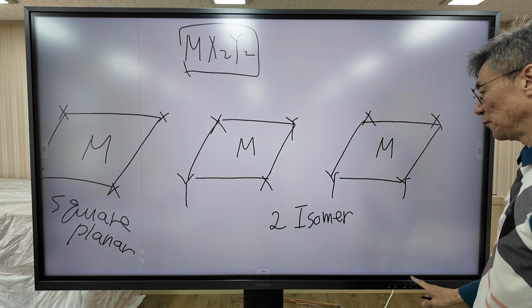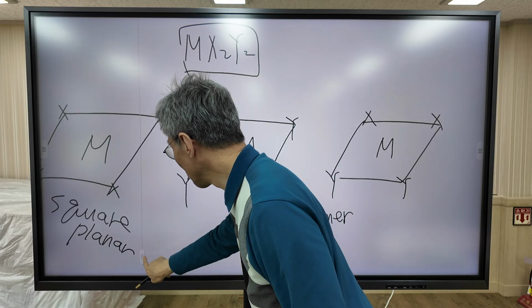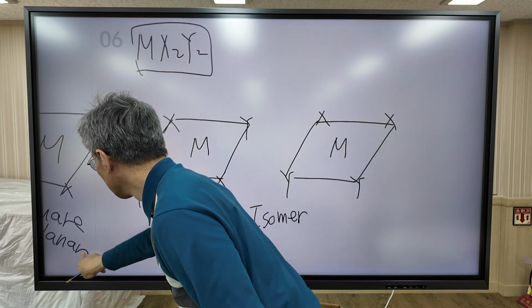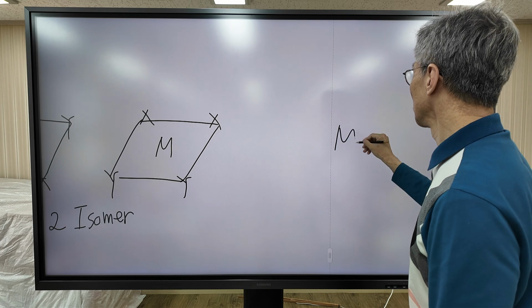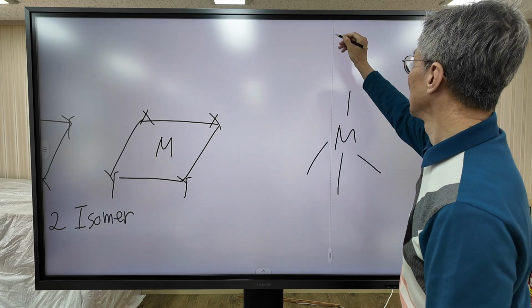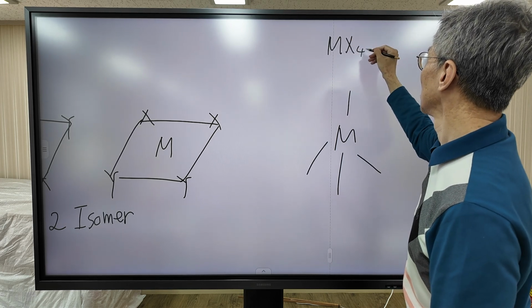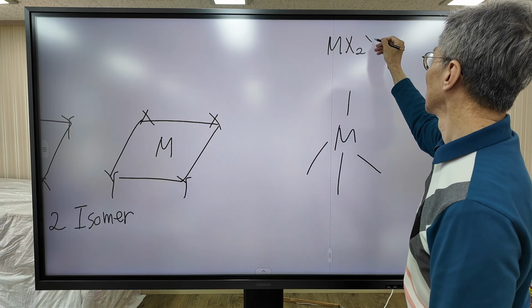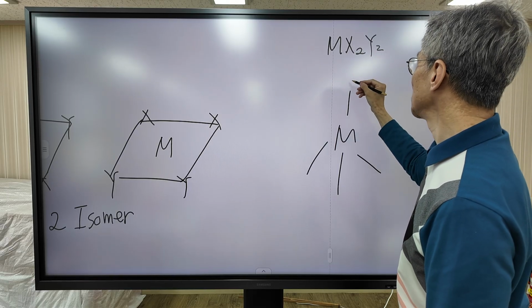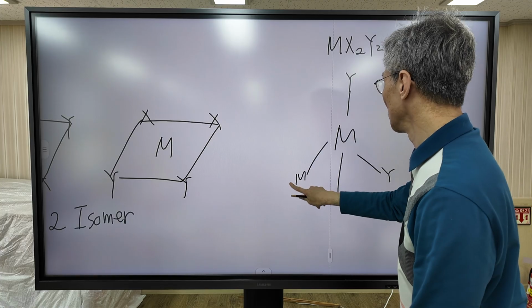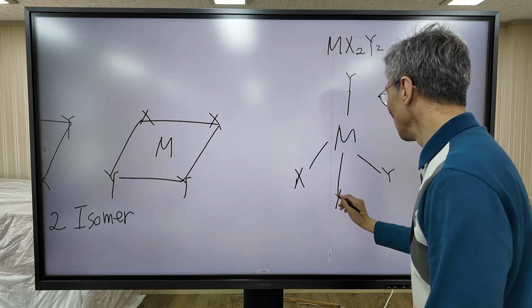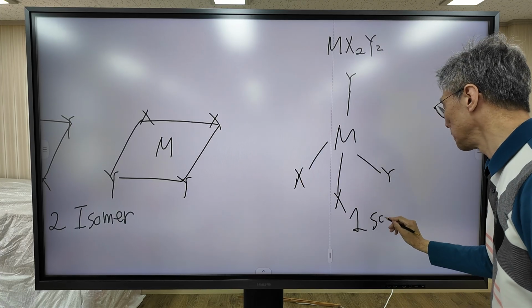But what happens when this molecule has a tetrahedral structure? Surprisingly, only one isomer is possible.